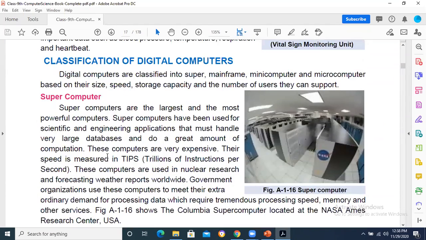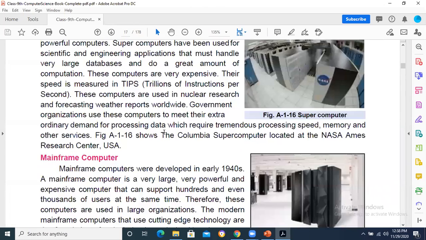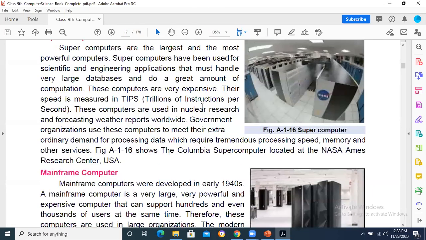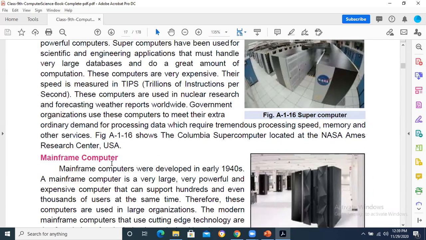Now, if you see the classification according to the size and the processing speed, we have got supercomputer, mainframe computer, mini computer, and microcomputer. Supercomputers are the computers which are not used by ordinary people. These are used by large scale organizations. They can process trillions of instructions per second, used for specific purposes, just like the supercomputer owned by NASA, the supercomputer owned by the Atomic Energy Commission of Pakistan, and supercomputers owned by different weather forecasting institutions. They are using supercomputers.